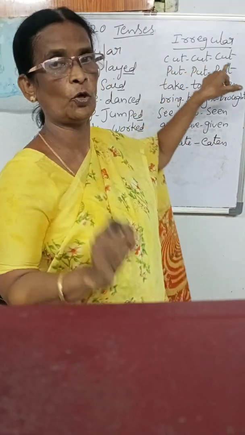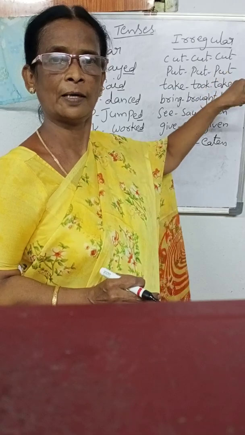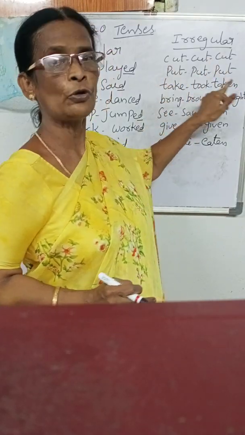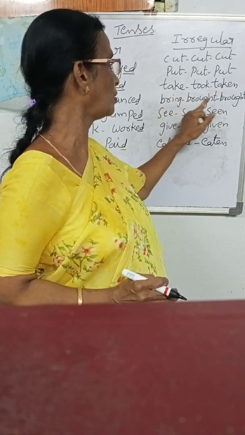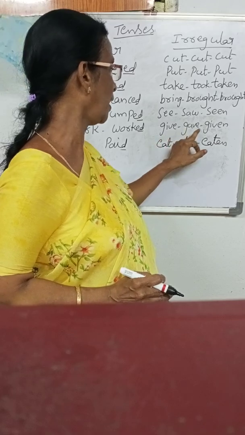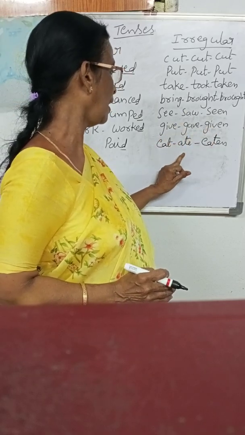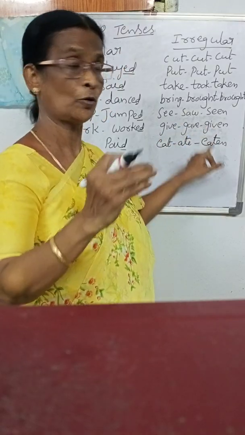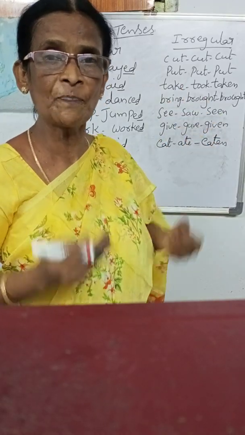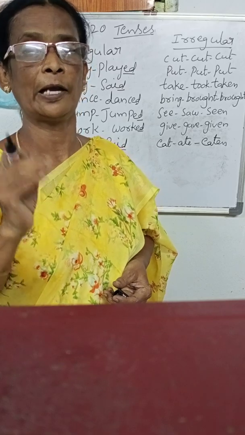Cut, cut, cut, don't write cutted. Put, take, took, taken. Bring, brought. See, saw, seen. Give, gave, given. Eat, ate, eaten. Take, took, taken. Okay? All these verbs are known as the irregular.